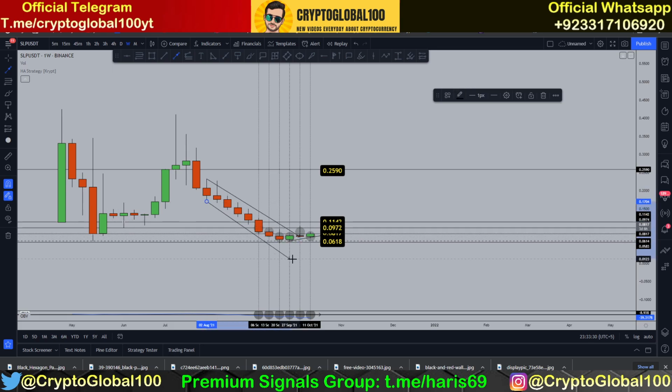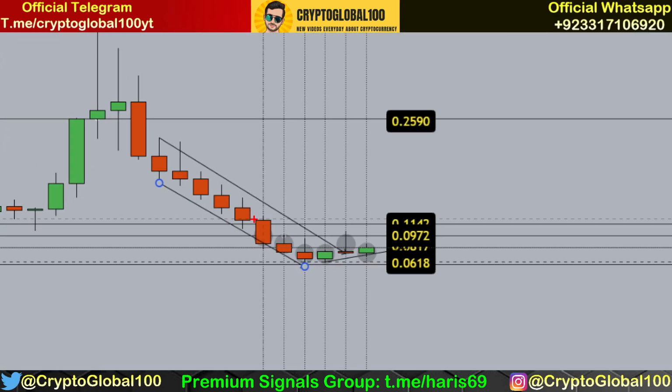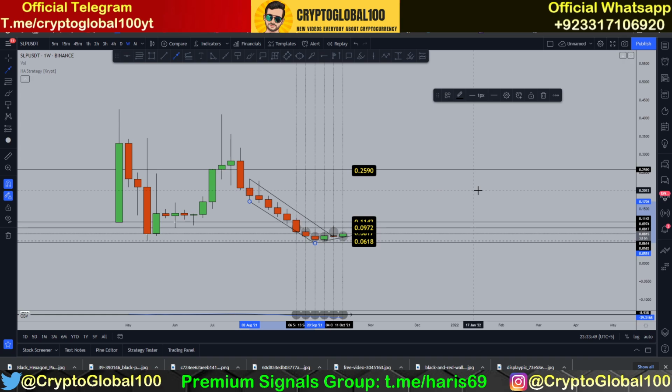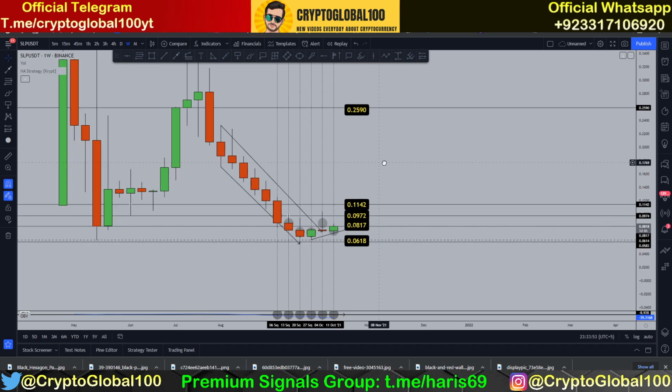If we take a look at the trend, you can see clearly we saw a downward bearish channel, and now it has started to straighten. So we might see some sort of consolidation in the coming weeks, and once we form a sound base with strong volume, we can break out. So that is the current and realistic analysis of the SLP. These are the levels, so keep an eye on them. If we close anything above these three levels, that would be the bullish scenario.